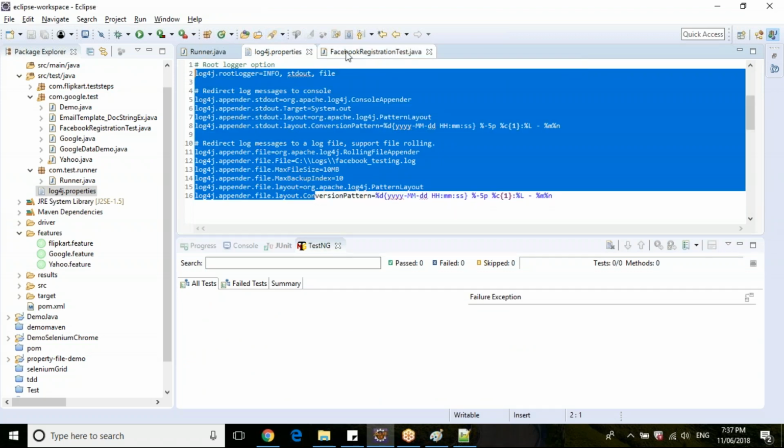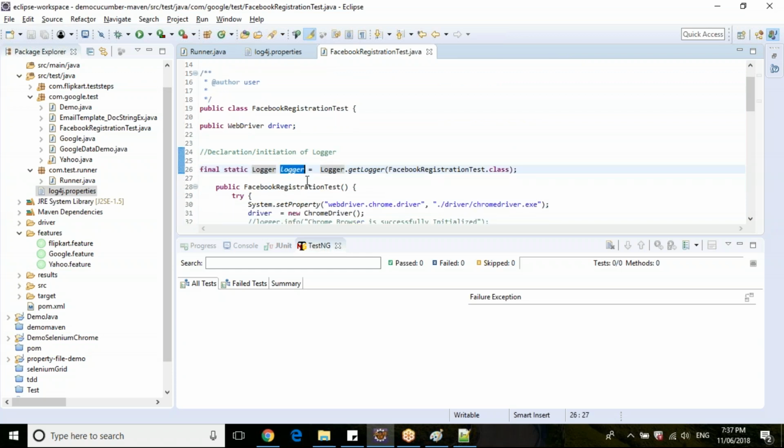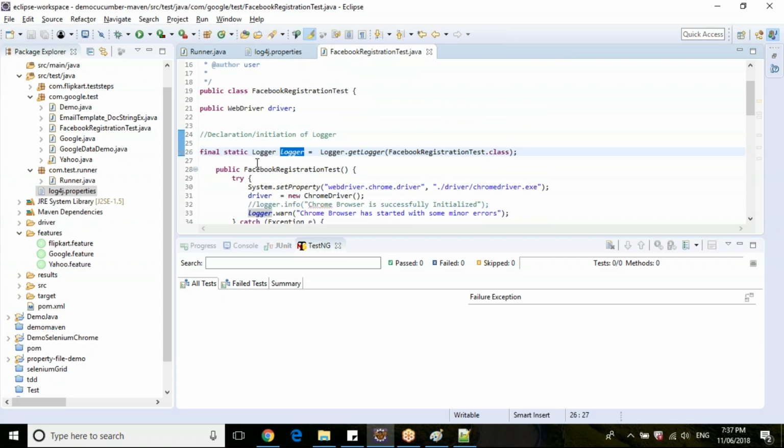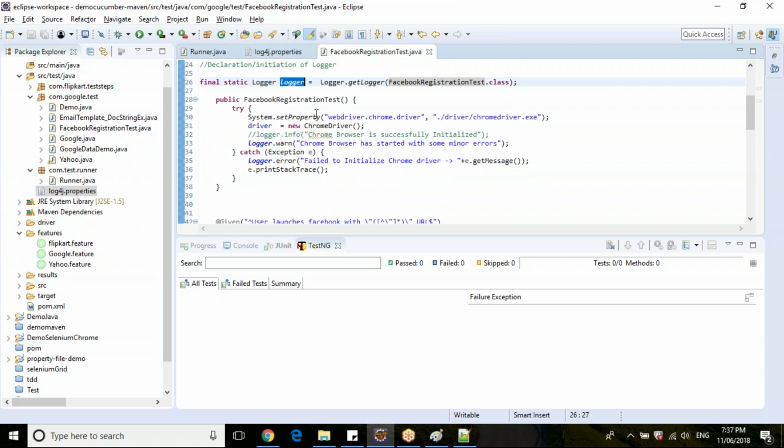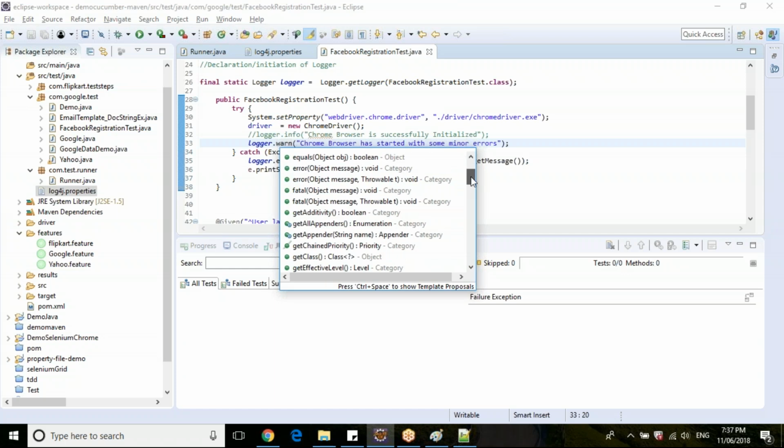Once that is done, the initialization of your logger is a final static logger. Because you are using the same logger, there will be only one instance. That's why we declare it as final static. Then the class name that you are going to print, Facebook registration test dot class. Then you can use this particular instance and check all the levels, like you can log fatal, error. You have many other options to keep on debugging this.